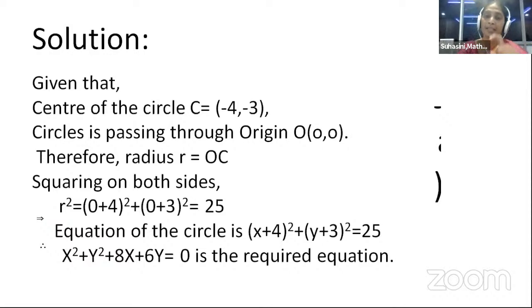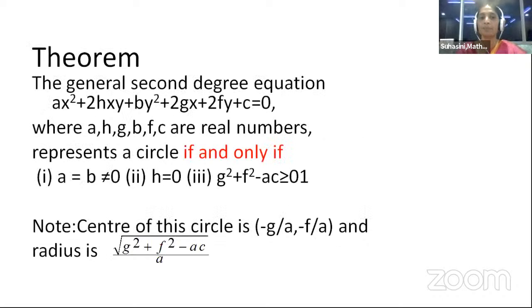y equal to mx plus c has a y-intercept on the y-axis. c is the y-intercept. Whereas y equal to mx is the line passing through the origin in which there is no constant. In the same way, x square plus y square plus 8x plus 6y equal to 0 is free from constant. It explains that the given circle is passing through the origin. So to check whether your answer is correct or not, you can have a glance. Let us discuss these points in detail at the end of the class.